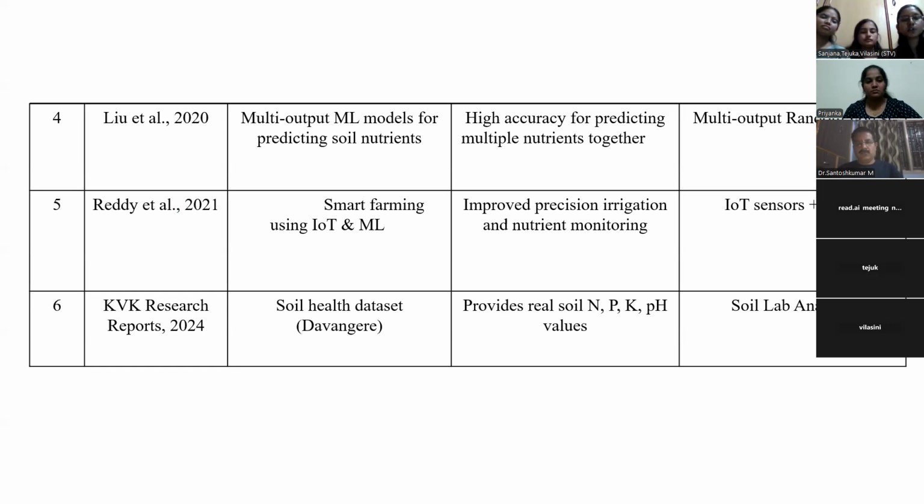Overall, the past research shows that both machine learning methods and traditional methods help to improve fertilizer planning for better growth of crops.